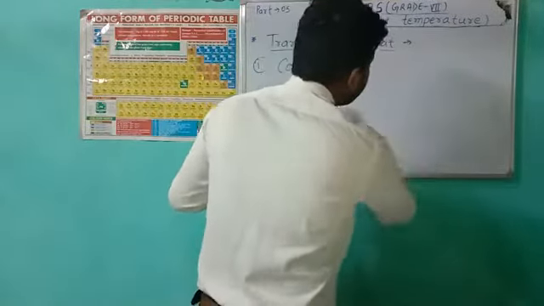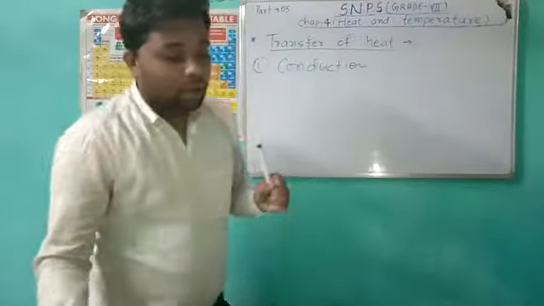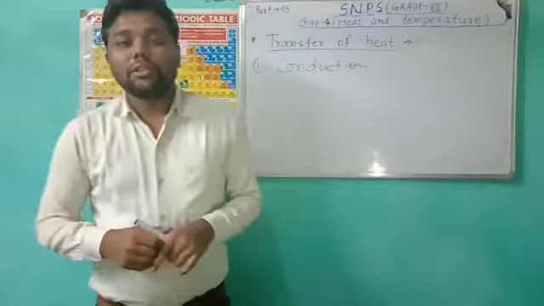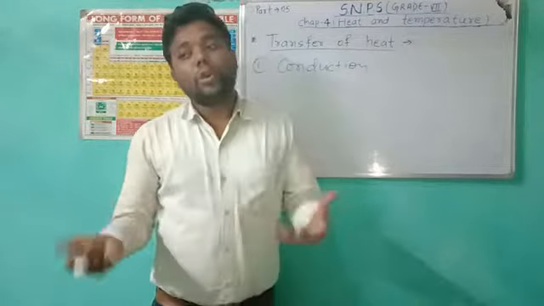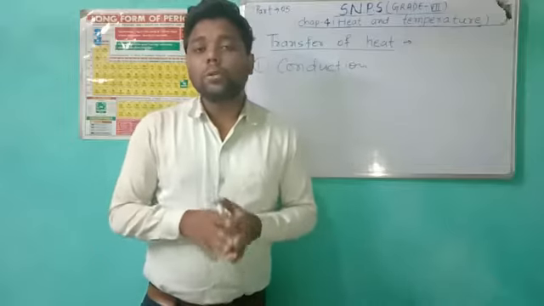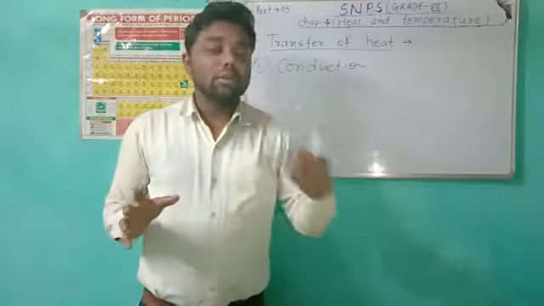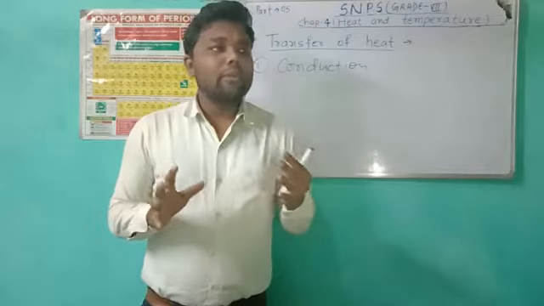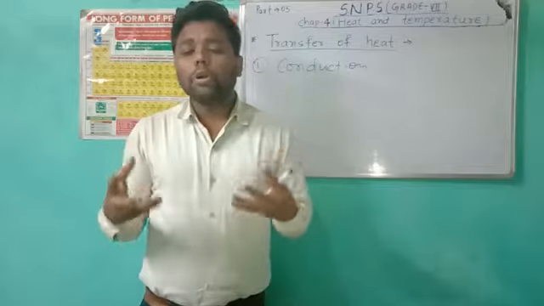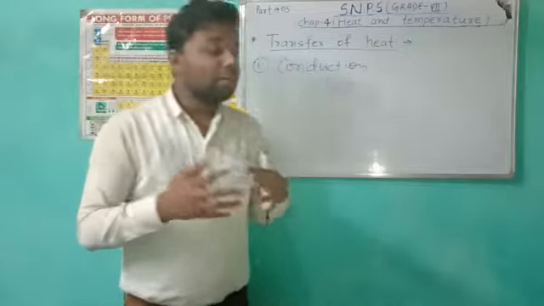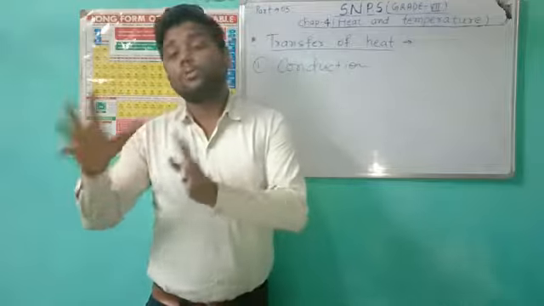And the next is conductors and insulators. I told you what conductors are and what insulators are. Very simple. Those substances through which heat can pass are called conductors. Metals are mostly conductors, but the rate of transfer of heat depends upon the substance.